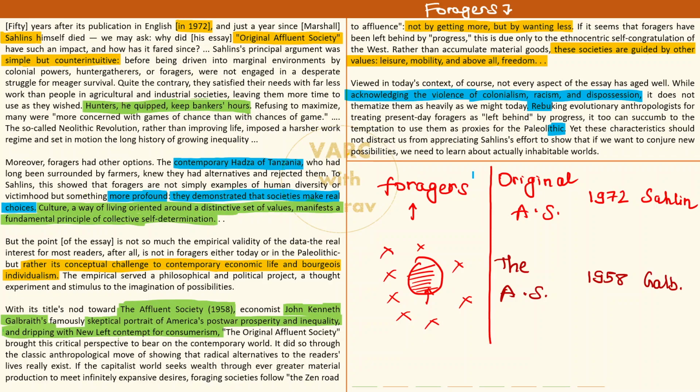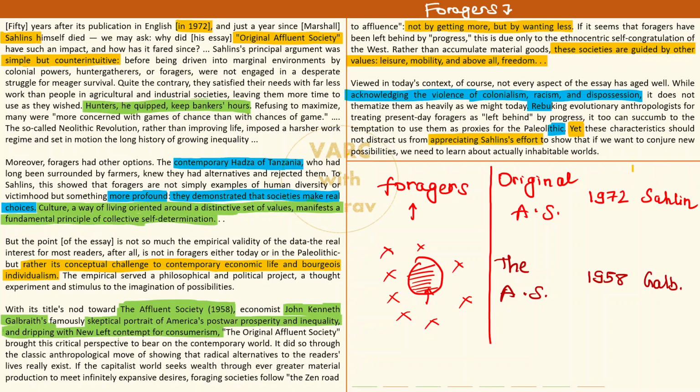Let's try to save a bit of time. Very quickly, what is to be taken into account here is that even after pointing this shortcoming, the author makes a very quick roundabout and he says कि नहीं रुक जाओ, ये shortcoming के बावजूद, in spite of this shortcoming, we should appreciate Sahalin. Okay, कि ये भाई बहुत सही बात बोलकर गए, ठीक है.